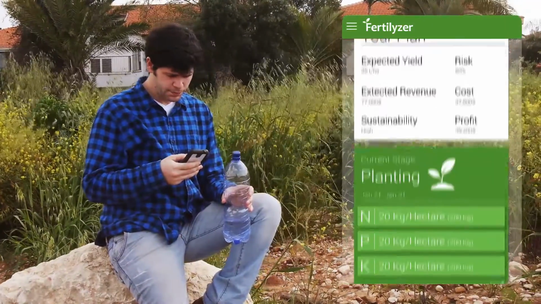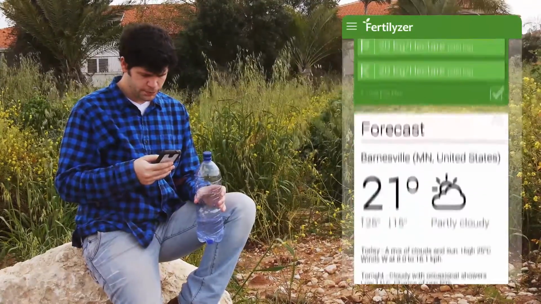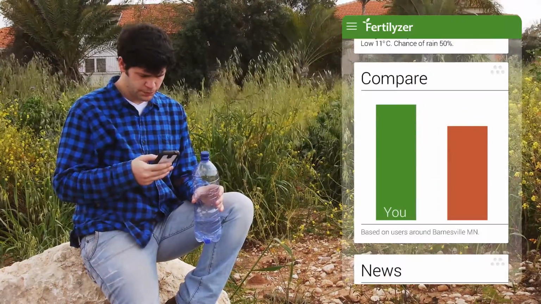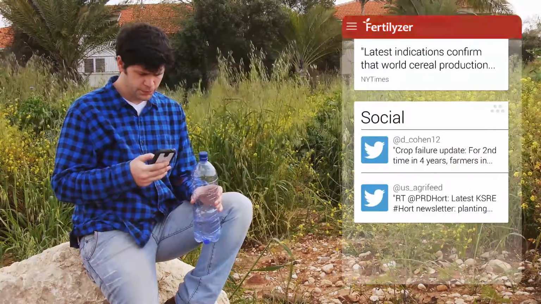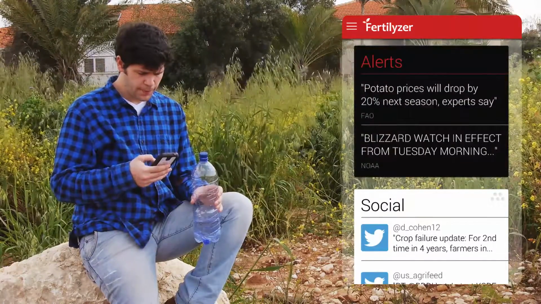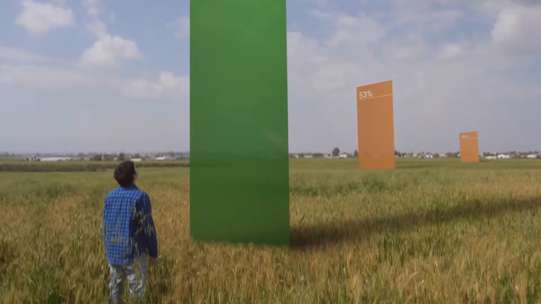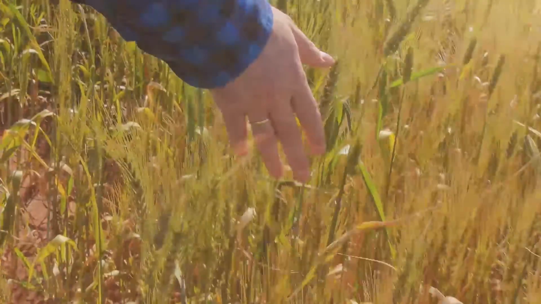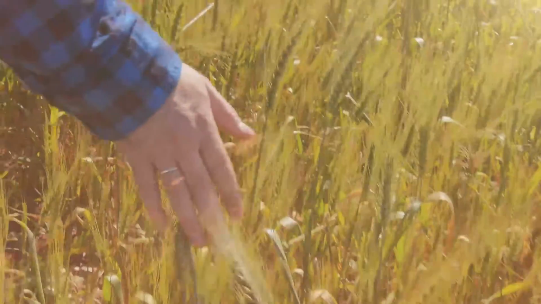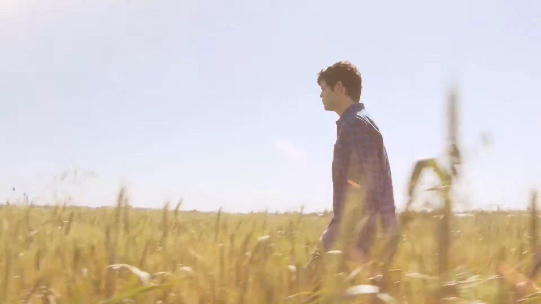From here on, Fertilyzer will serve as the farmer's smart assistant. It will monitor and adapt the fertilization plan, read news and social media, and alert when it finds important insight. By collecting yield performance information from farmers around the globe, Fertilyzer gets even smarter and learns to recommend the best fertilization plan for every farmer and every crop.